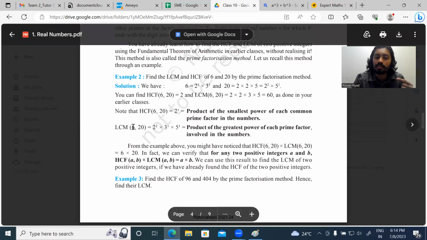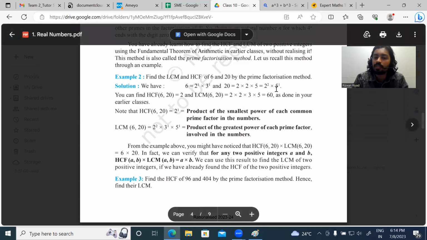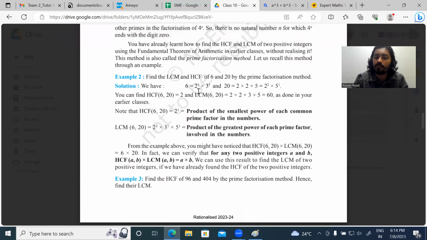You can see here the LCM of 6 and 20: 2 raised to 2. But 3 raised to 1 is only with 6, so that is the highest power. So that's why we have taken that 3 raised to 1. And this 5, you can see 5 raised to 1. This is also with 20, that's why we have taken that. You cannot see 5 in 6. So you will get 2 raised to 2 into 3 raised to 1 into 5 raised to 1. This is the LCM. 2 raised to 2 is 4, 3 raised to 1 is 3, 5 raised to 1 is 5. So 4 into 3 into 5. 4 into 3 is 12, 12 into 5 is 60. So we can say that the LCM of these two numbers is 60.